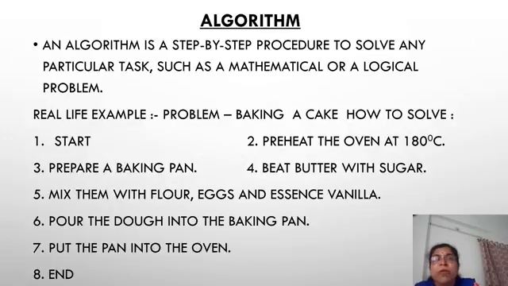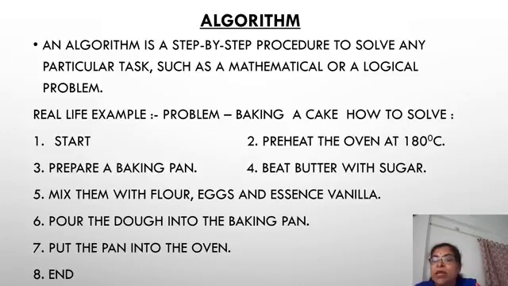Now, algorithm. An algorithm is a step-by-step procedure to solve any particular task, such as a mathematical or logical problem. See here, a real life example is given for problem solving, that is baking a cake. How to solve this problem? For that, steps are written. First, we have to start.